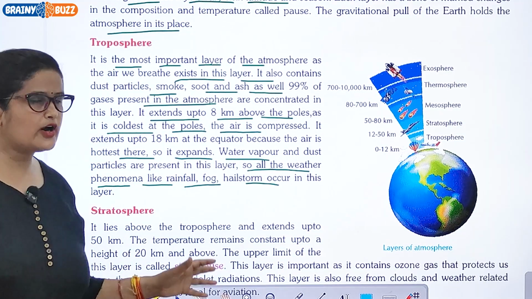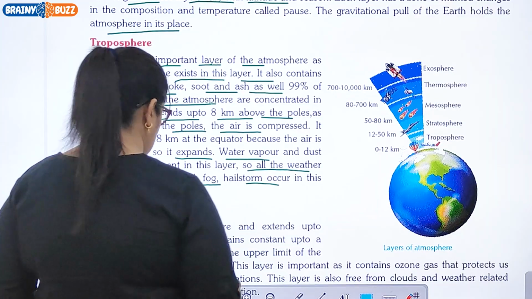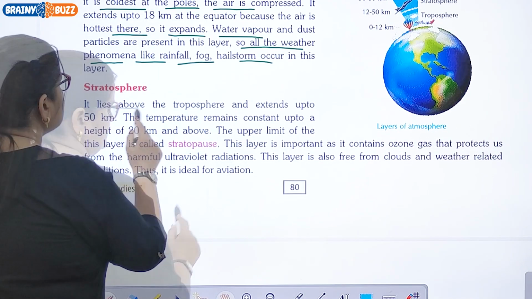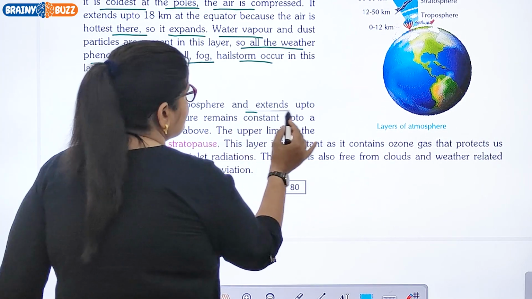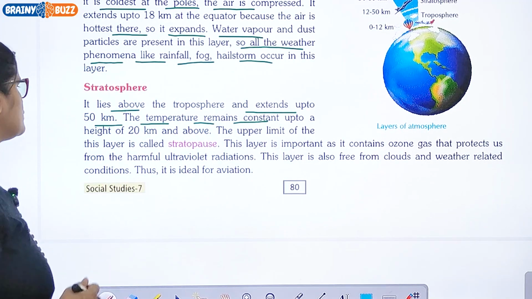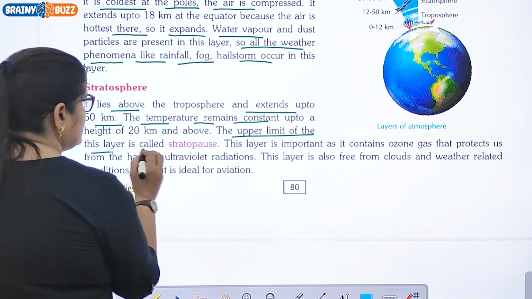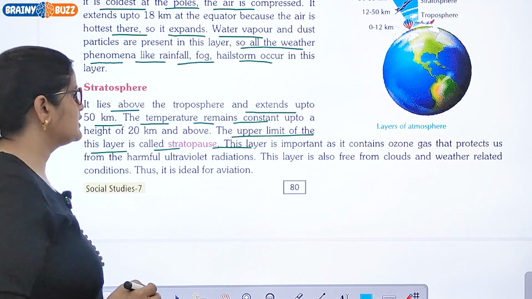तो जो rainfall है, जो fog है, ठीक है, ये सब चीजें किसके थ्रू होती है? ट्रोपोस्फेयर के। नेक्स्ट वन इज स्ट्रेटोस्फेयर. It lies above the troposphere and extends up to 50 kilometers. The temperature remains constant up to a height of 20 kilometers and above. The upper limit of this layer is called stratopause.